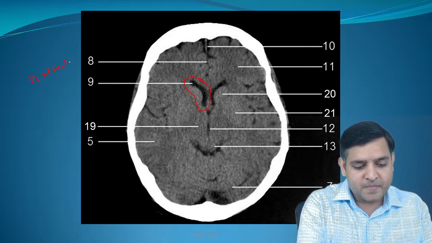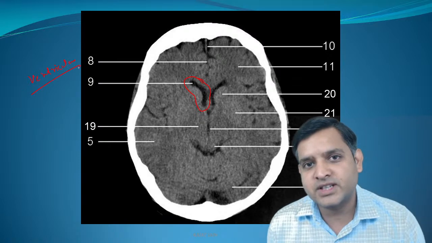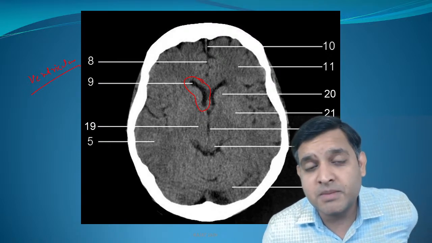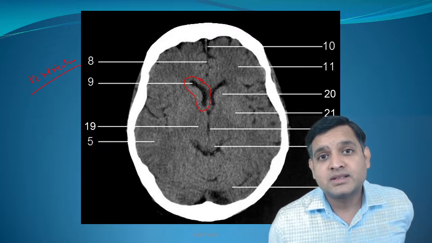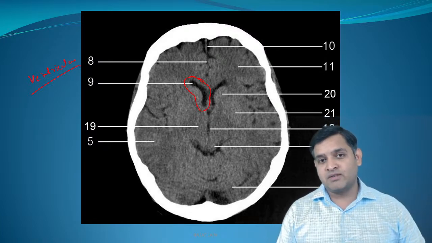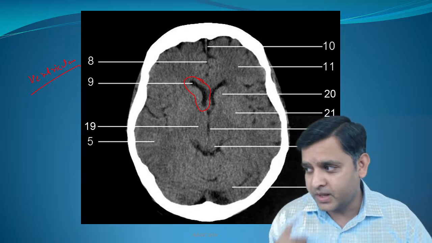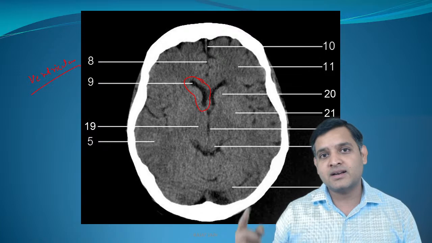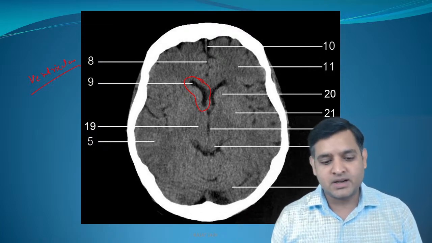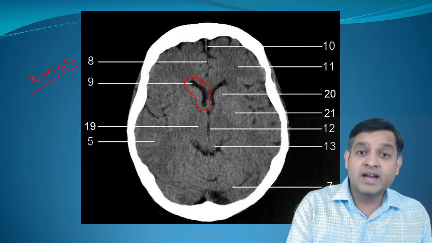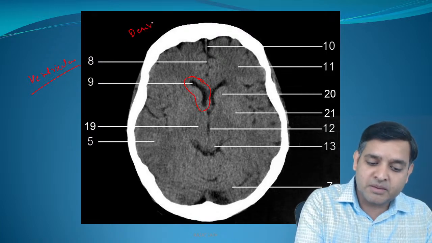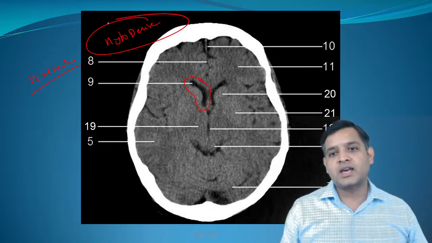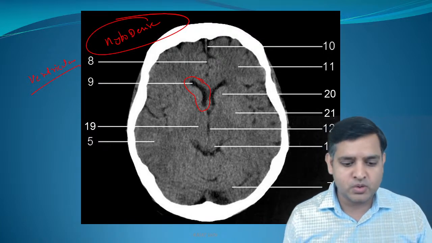This is the ventricle. A very common question that I have seen a lot of people ask is what is the nomenclature used for it? So please remember, if you see something as black in radiology, I will call it hypo. If you see something as white on radiology, I will call it hyper. Black is hypo, white is hyper. Since it's a CT scan, it will be dense. So the terminology for the CSF here would be dense, so it is hypodense.